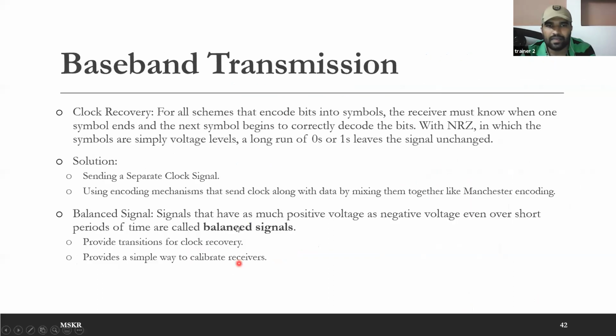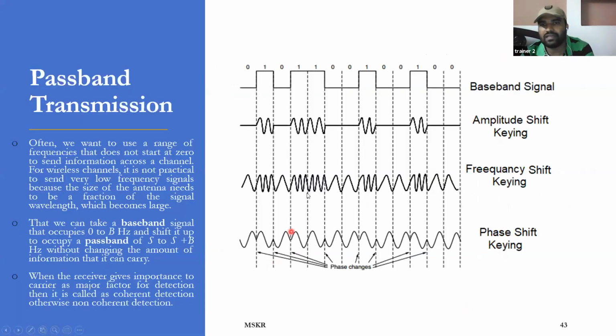So in balanced signal, transition of clock recovery is possible, and it will also help the receivers to calibrate. Okay, so calibrate ante